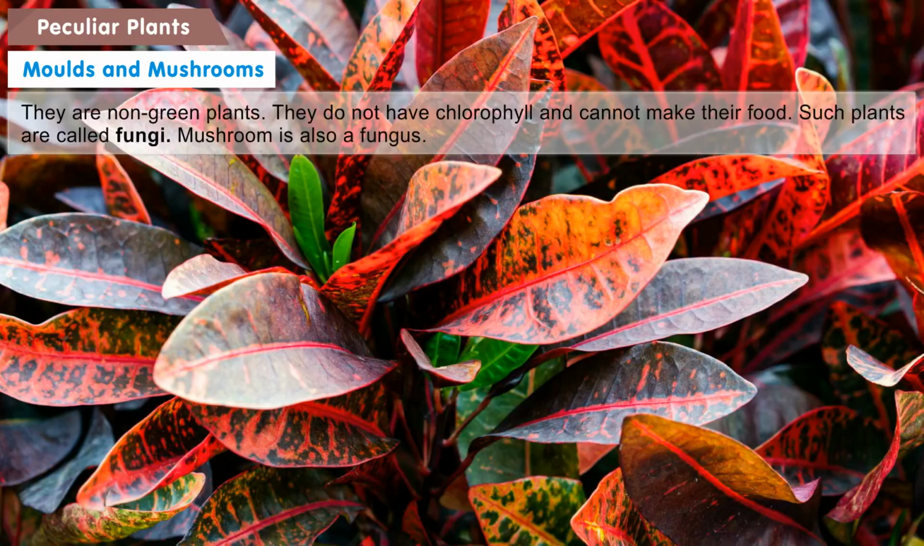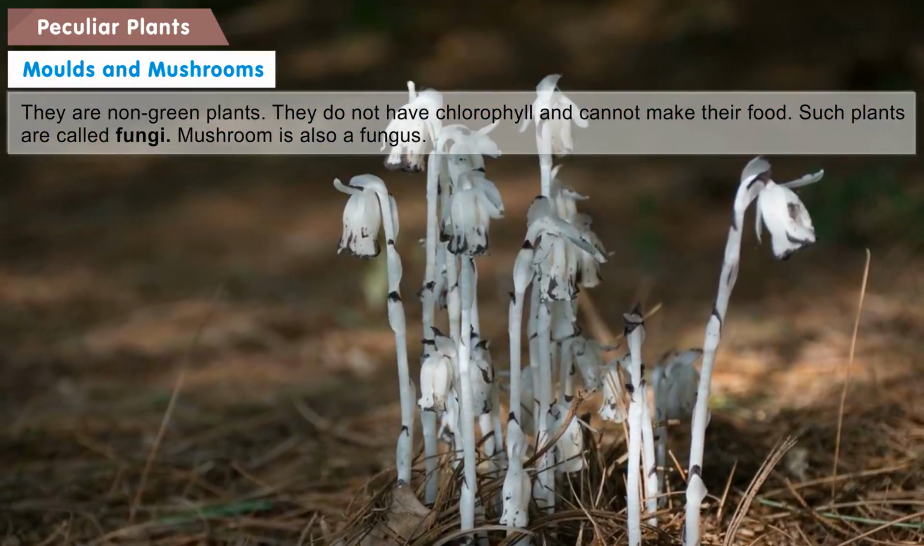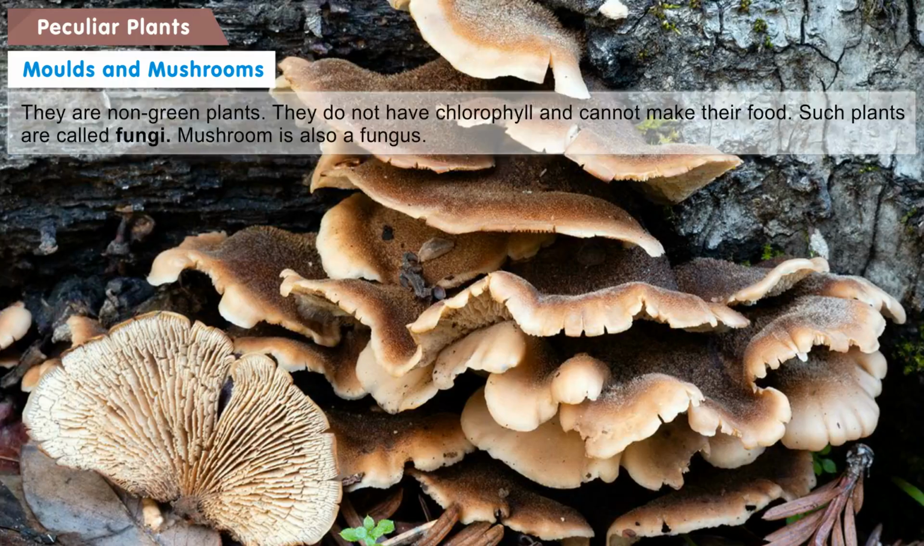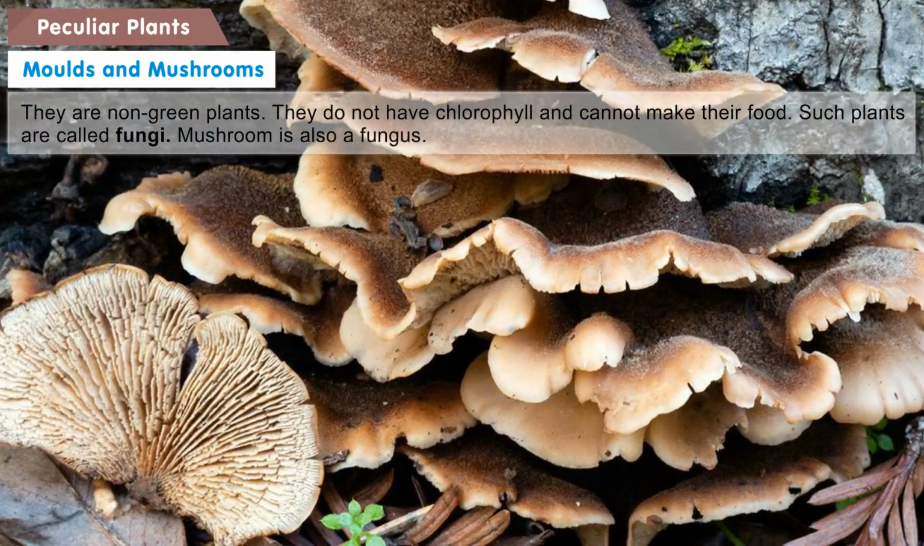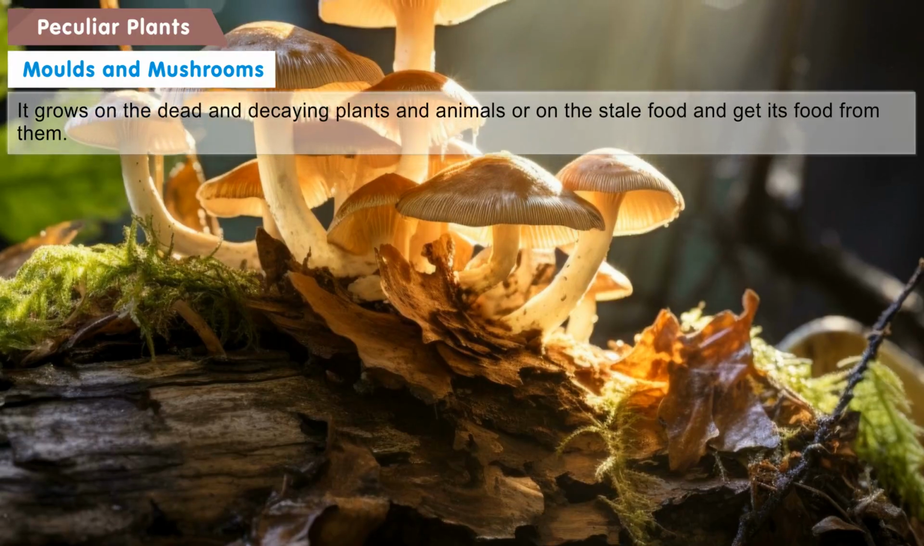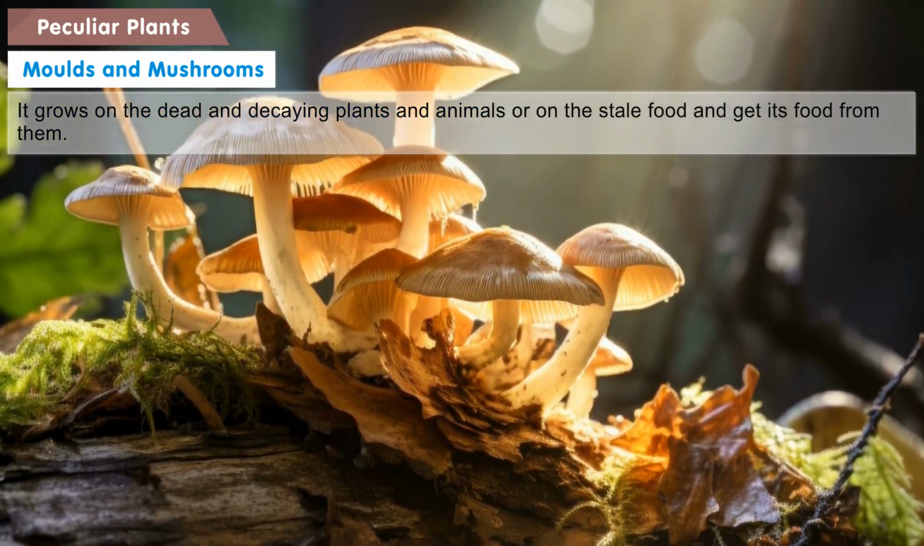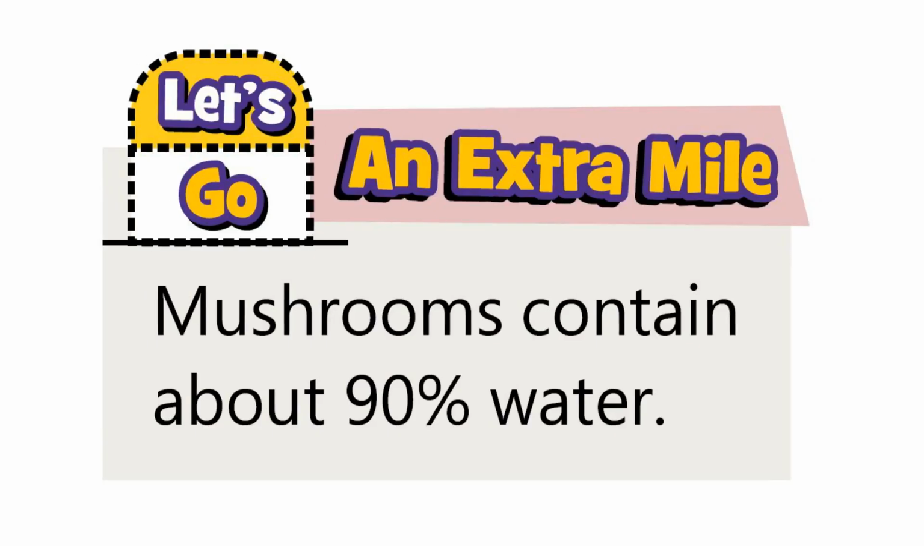Peculiar plants. Moles and mushrooms. They are non-green plants. They do not have chlorophyll and cannot make their food. Such plants are called fungi. Mushroom is also a fungus. It grows on the dead and decaying plants and animals or on the stale food and gets its food from them. Let's go an extra mile. Mushrooms contain about 90% water.